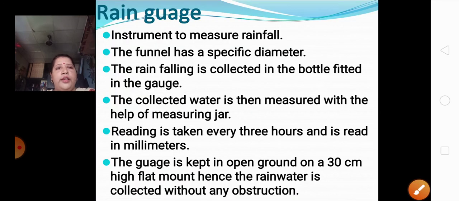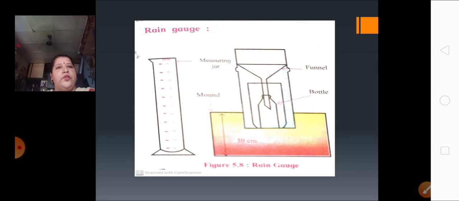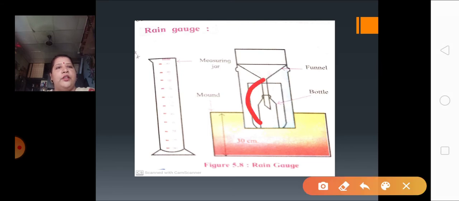The rain falling is collected in the bottle fitted in the gauge. A bottle is fitted over here. You can see over here how a bottle is fitted in the gauge. And this bottle is fitted along with the funnel.